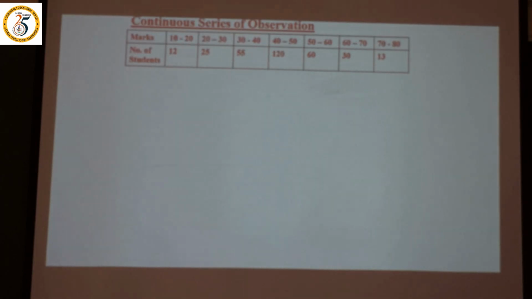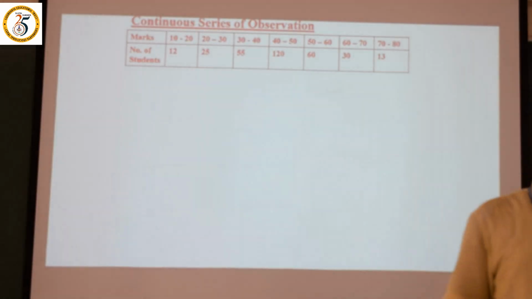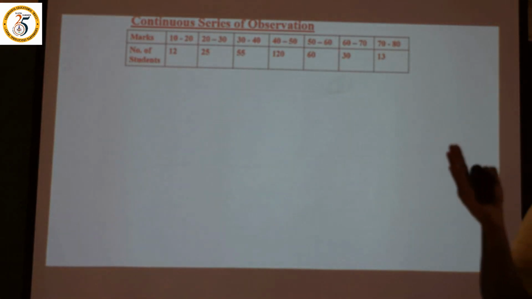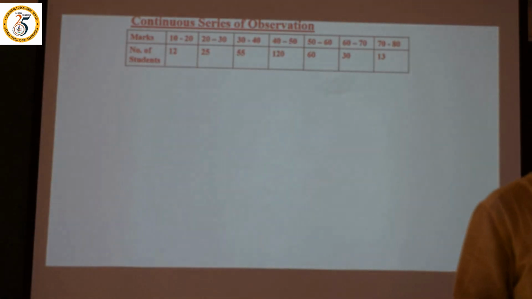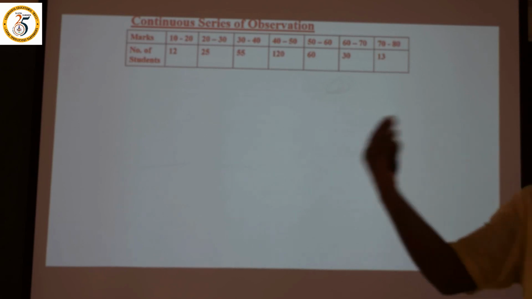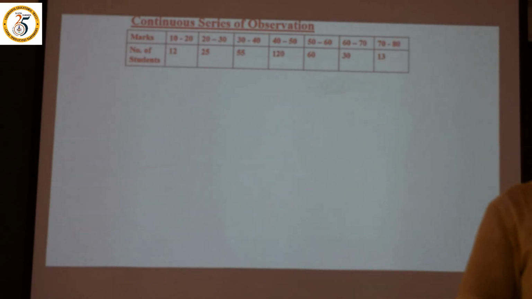Now let us move to the median under the continuous series. What is the formula of median? Very simple, n divided by 2th term. Once we find the median class value, then we go for the formula: median is equal to L plus n by 2 minus Cf divided by f into i. Cf is nothing but the cumulative frequency of the median class. F is nothing but the frequency.